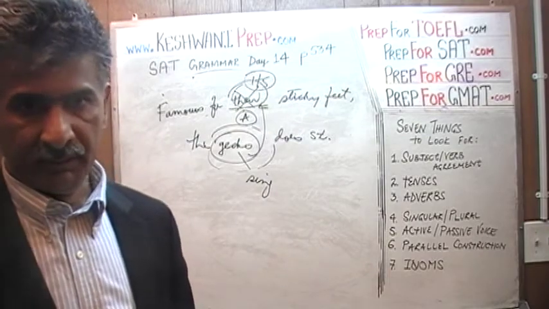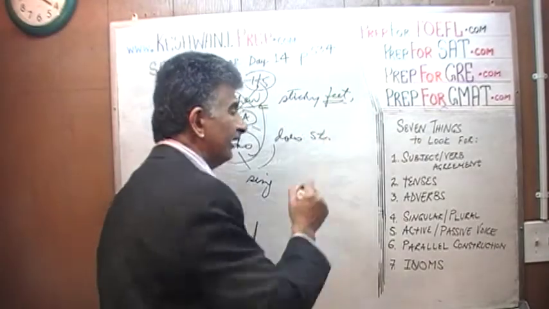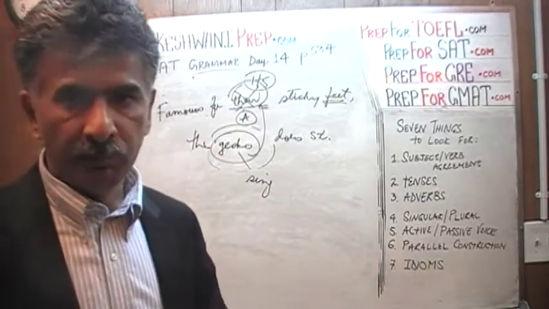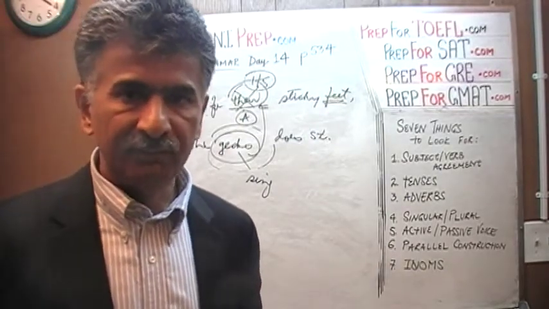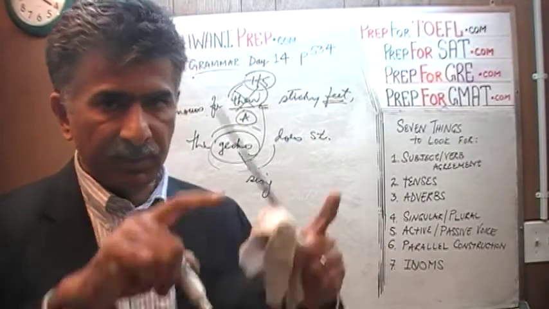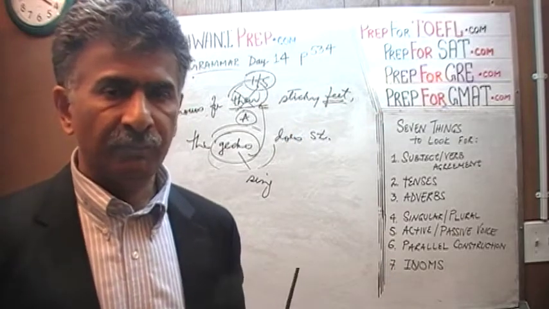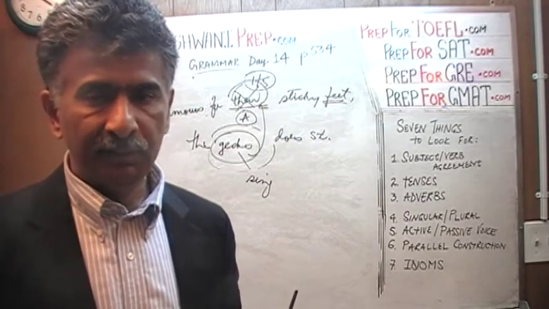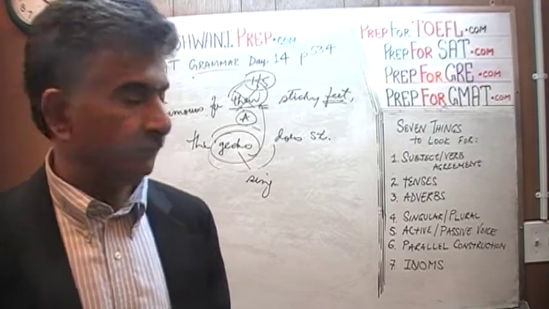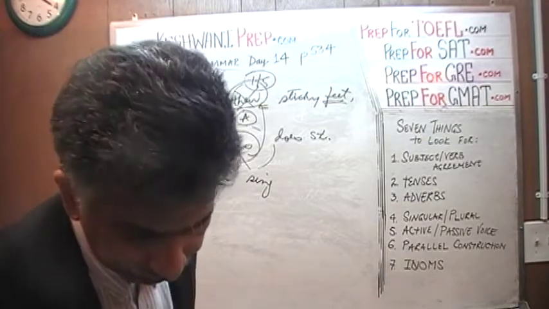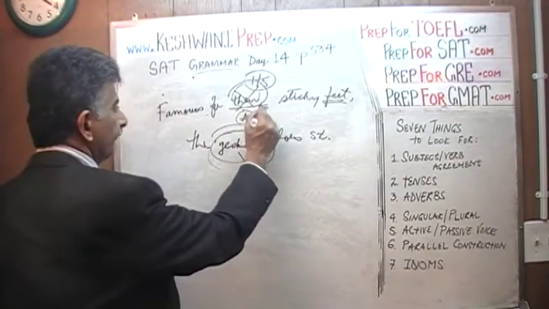The reason why people get confused is because they mention the feet. Of course, feet are plural, but that's not the subject of the sentence. We're talking about gecko as a whole. Famous for its sticky feet, it does something. That's all. The answer is A.